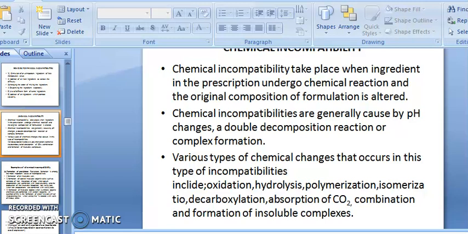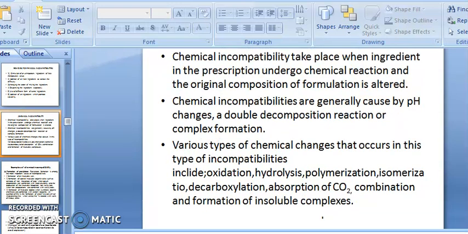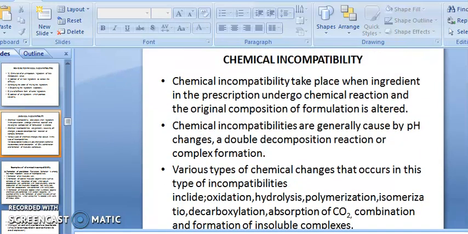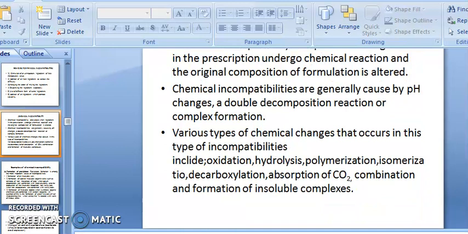Various types of chemical changes that occur in these types of incompatibility include oxidation, hydrolysis, polymerization, isomerization, decarboxylation, absorption of carbon dioxide, combination and formation of insoluble complex. These are the various types of reactions that take place in your dosage form or your formulation, leading to chemical incompatibility. In the prescription, ingredients undergo a chemical reaction and the original composition of the formulation is altered.